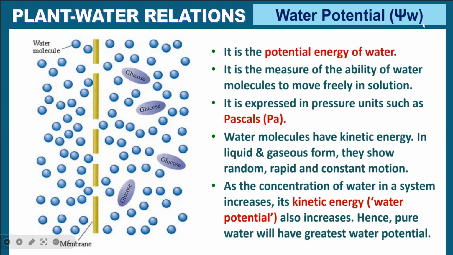Then we have something called water potential. What is potential in physics? There are two types of energy: kinetic energy and potential energy. So potential means something like energy. Water potential means it is the potential energy of water. What is potential energy? It is energy because of a state of rest. It is the measure of the ability of water molecules to move freely in solution. How fast the water molecules will move in a solution, that is called water potential.